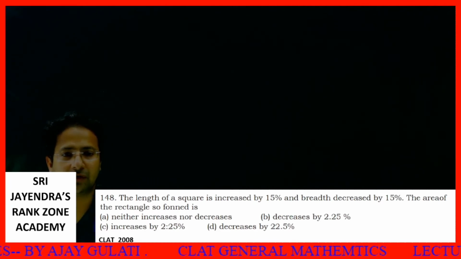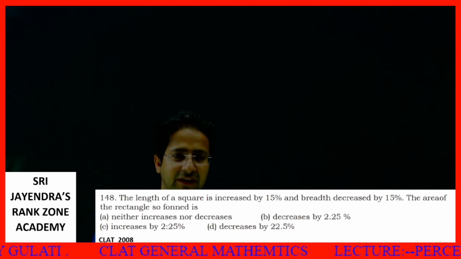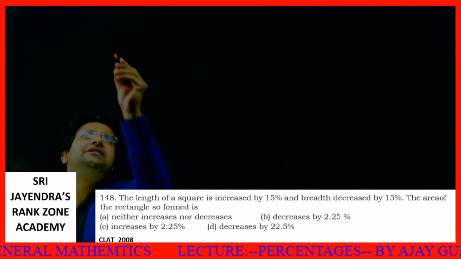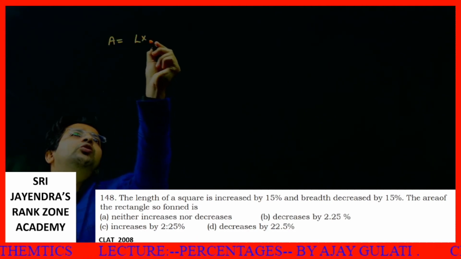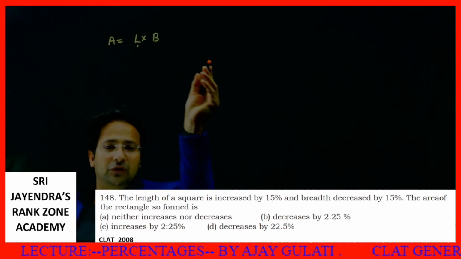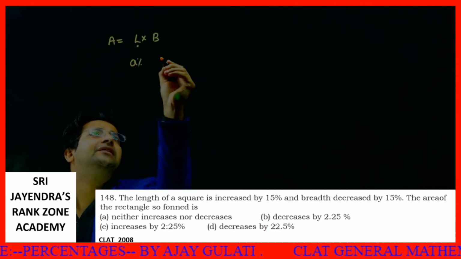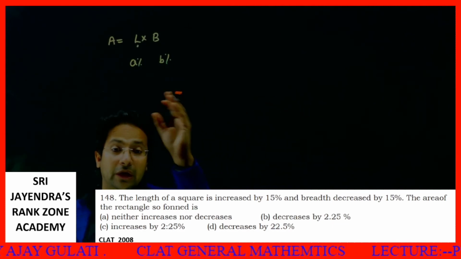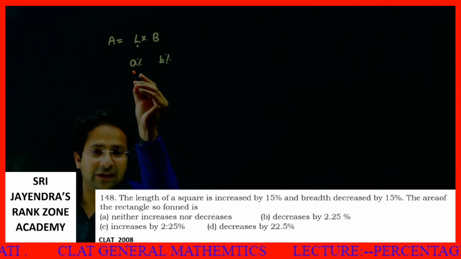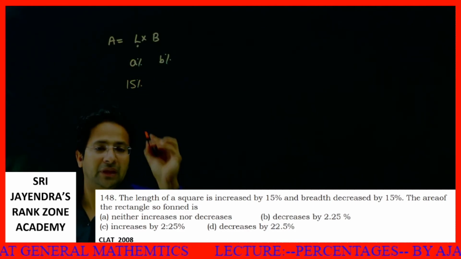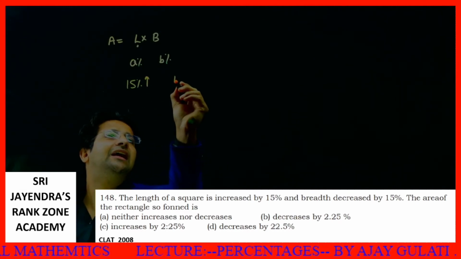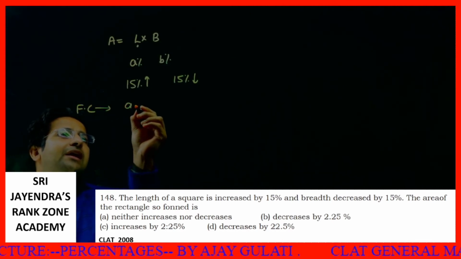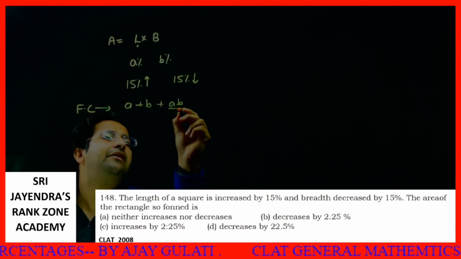Next question, students. The length of a rectangle is increased by 15% and breadth decreased by 15%. The area of the rectangle so formed is? See, students, whenever we have this, area is length into breadth. Now if there is a change in both of these, let's say a change of A percent and a change of B percent, then this is again similar, this is sequential increase. We can do it like the previous ones. See, what is the increase over here? 15%. And the breadth decreases. There is an increase and there is a decrease. So final change is how much? We can calculate this by A plus B plus AB by 100.